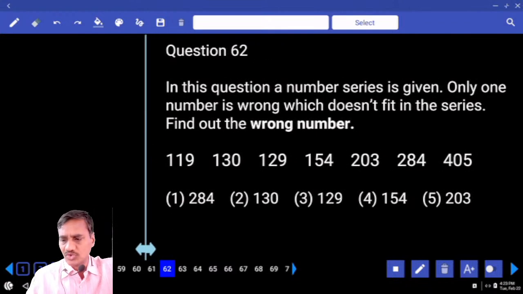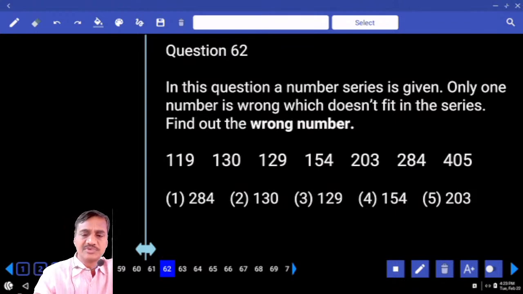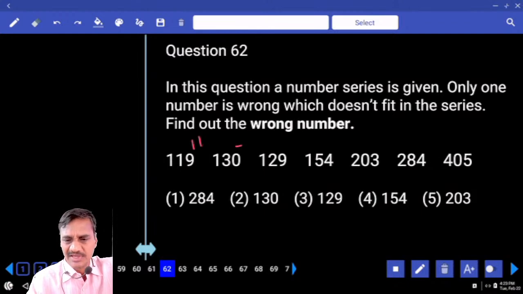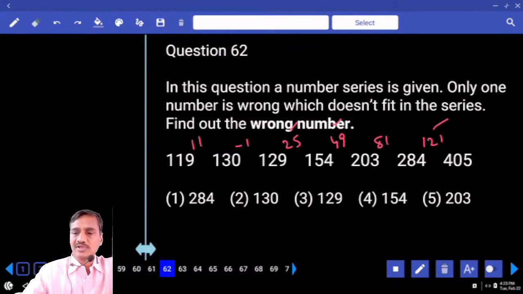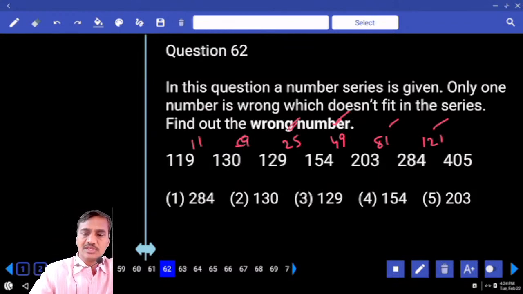119, 130 and so on. And again 284, not at least double. Now tell me the difference, how much does it come here? 11 is the difference. Next one minus 1, and next one 129 and 154, 25. Next 54 and 203, 49. 25, 49, we know. 5 square, and this is how much? 7 square. 5 square, 7 square, check whether 81 is here or not. And the next one will be 11 square. Does it fit? Hence 11 square, 9 square, 7 square, 5 square, how much should be here? 3 square.